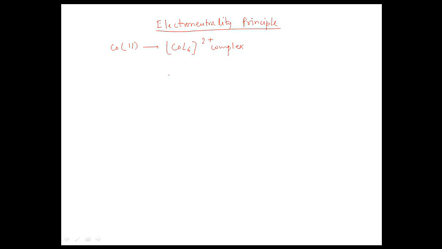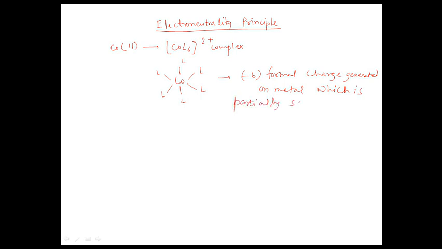So suppose six ligands come to the cobalt. The ligands donate their electrons, and then a -6 formal charge is generated on the metal, which is partially satisfied by the ionic charge of the metal, that is +2.